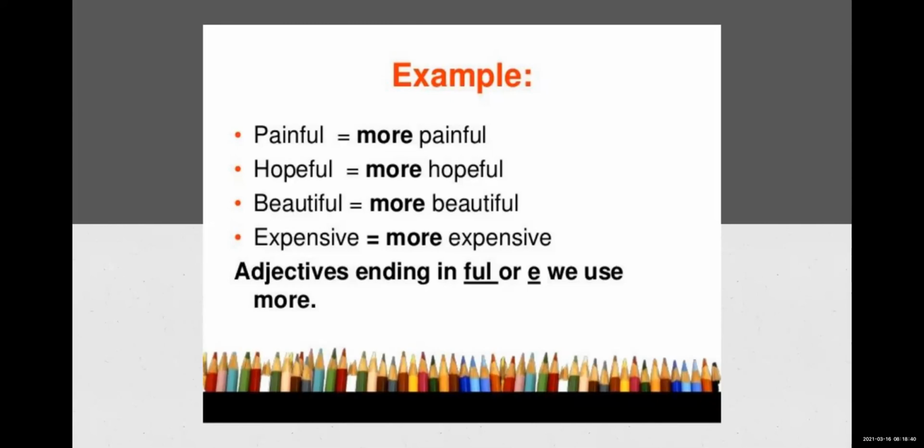And expensive, you can see it ends with the alphabet e, right? Are you getting my point? Expensive is ending with the alphabet e, and hence it is more expensive. So these are some exceptions you have to keep in mind. Not always do we add er to the adjective, but sometimes we add more. Which are those adjectives? Those ending with ful or the alphabet e. Is this clear?